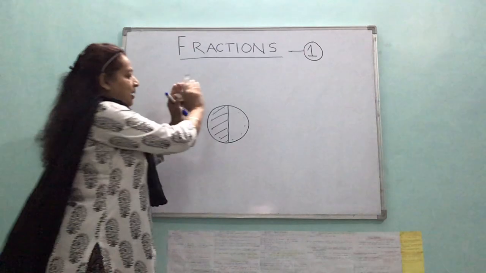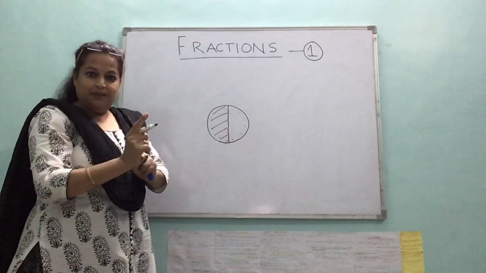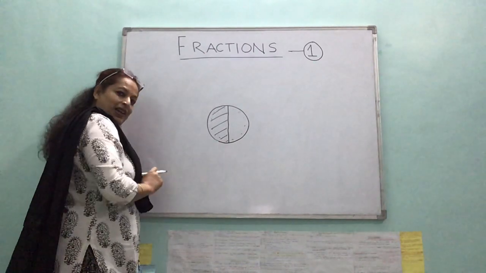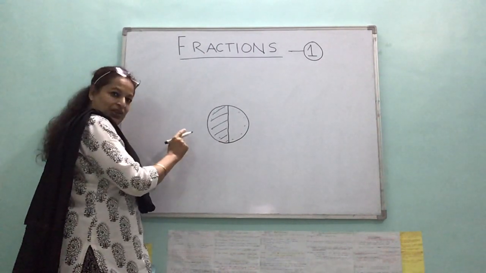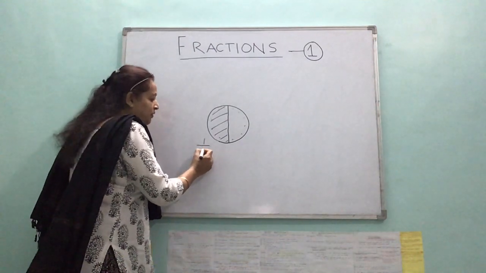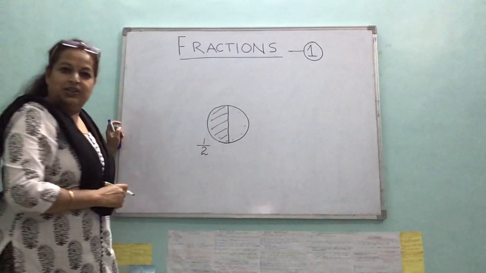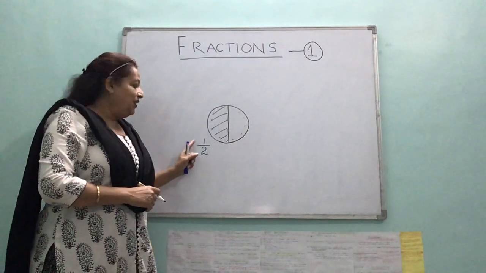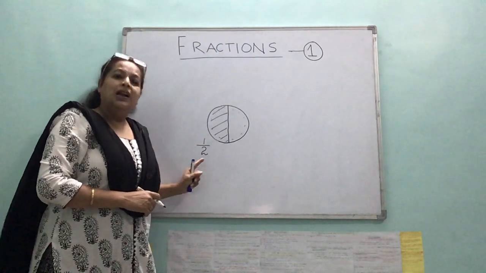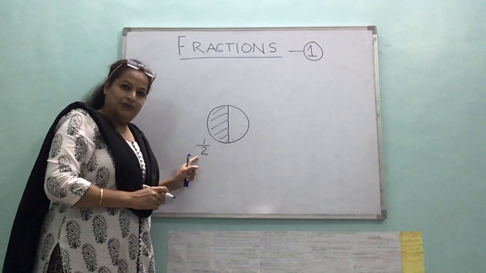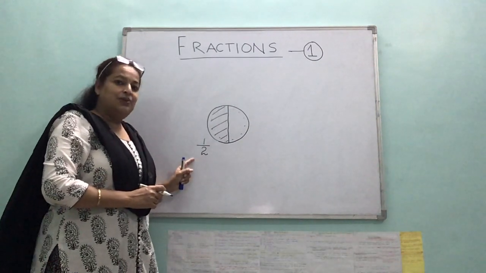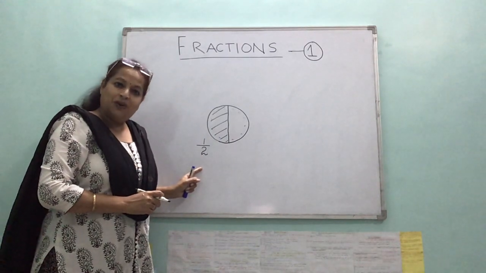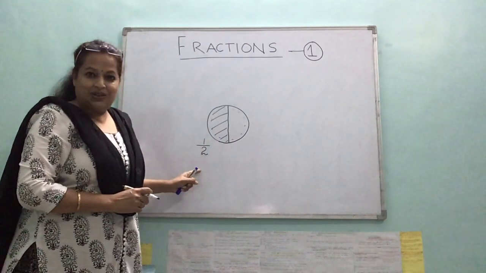I am making one complete cake. The whole is taken as 1. It is divided into how many parts? 2 parts. And how many parts are you getting? 1 part. So what is your share? 1 part out of 2. So what fraction are you getting? You are getting the fraction 1 by 2, and we also read it as half. So you are getting half of the cake, which is nothing but 1 by 2 of the cake. So this is a fraction.